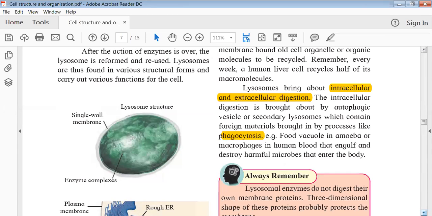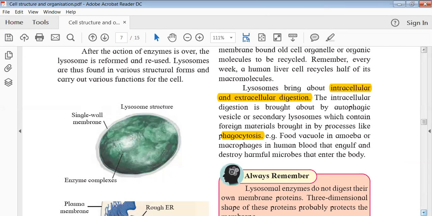Okay, so now intracellular digestion. Basically it is something like what we discussed just now about the autophagy process, or the secondary lysosome, where the lysosome will get fused with some other kind of vesicle and then it will digest it. Similar kind of process happens in the case of phagocytosis. Now what is phagocytosis? It is the engulfment of some kind of material. Okay, so you must have heard about the cells which are called macrophages. They also show this kind of process, phagocytosis.